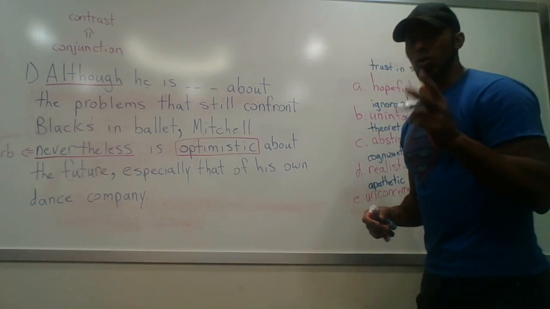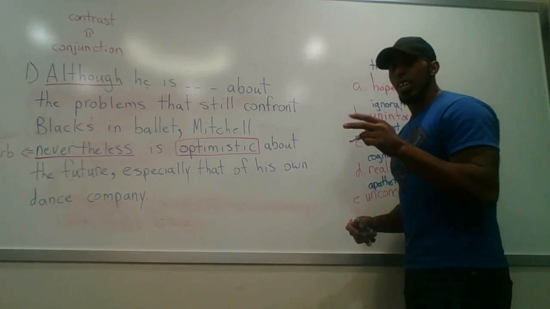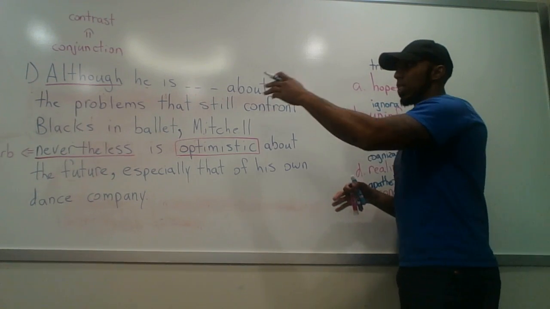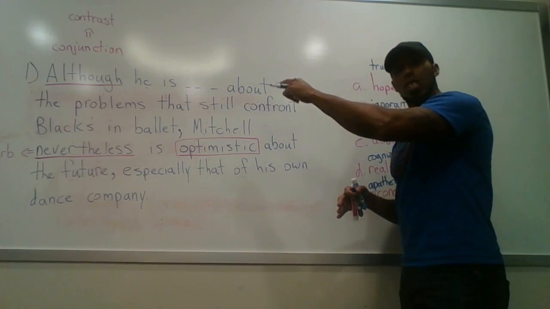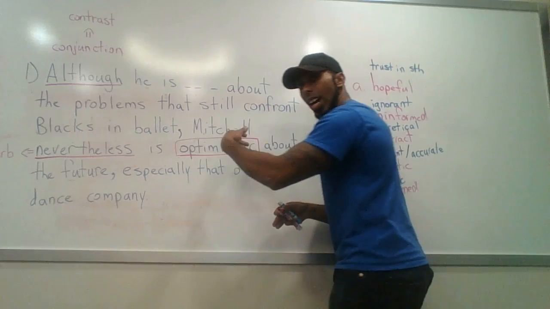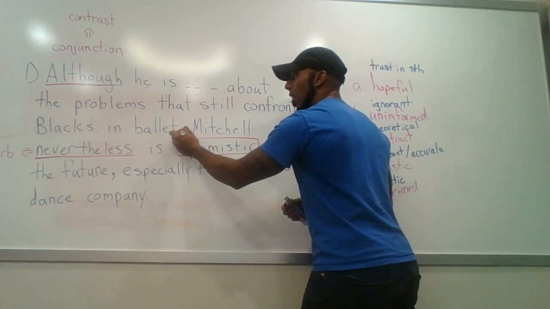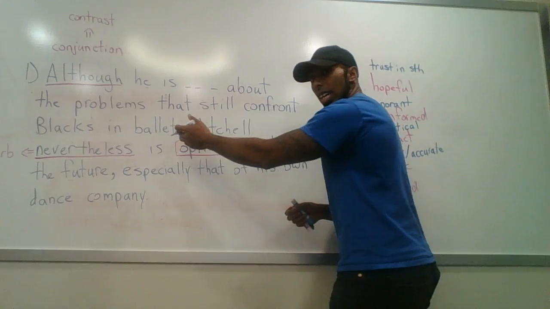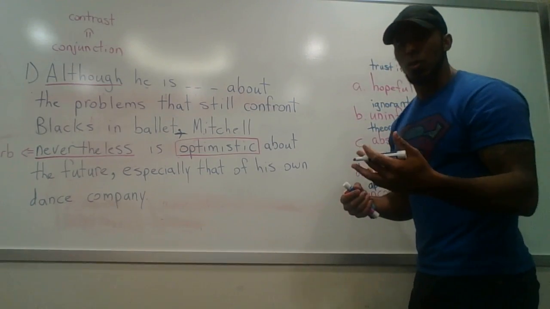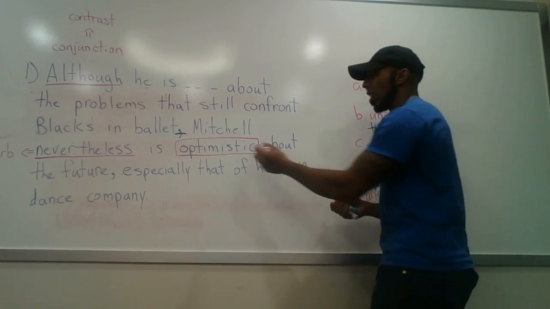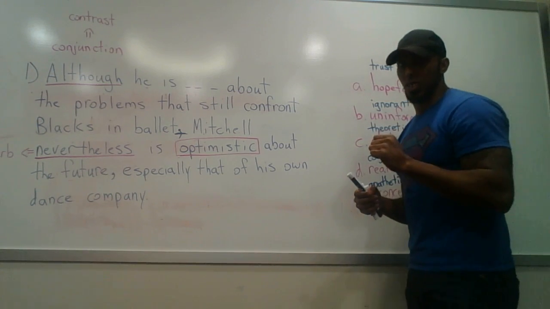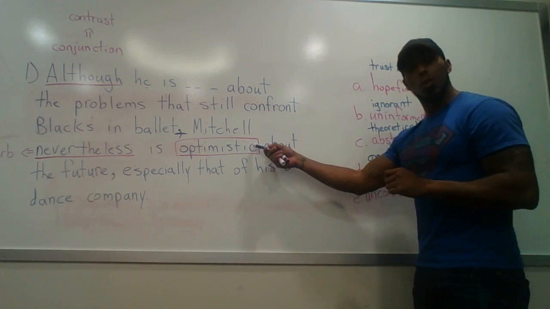Now there are a couple problems with this one. The first problem that we have is a problem of having the clauses agree in juxtaposition with the conjunction although. Like we said, when we use although, we need to have contrary ideas on either side of the comma. This is where the clause is split, right? One of these has to be kind of negative in a way, and the other one has to be positive in a way. The way we can determine which one is positive is quite simply by looking at this adjective, optimistic. If you're optimistic about something, you're positive about something, you're hopeful that something will happen.